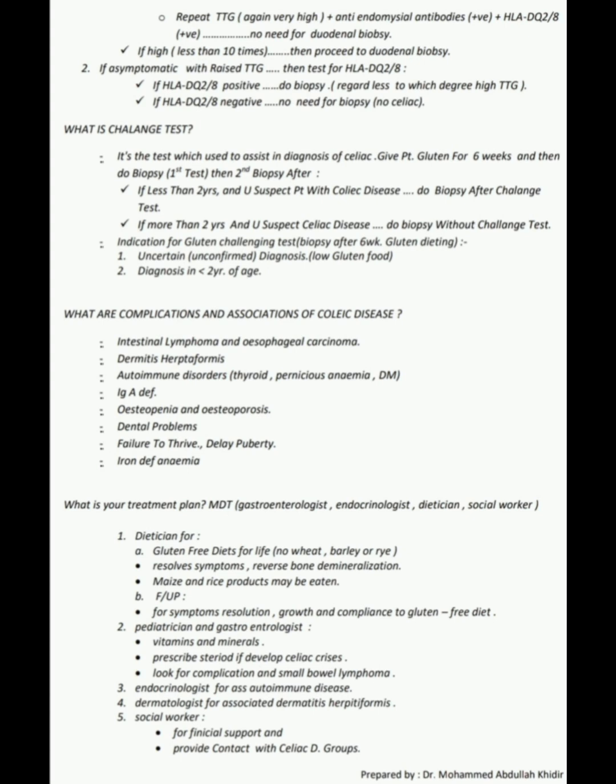If asymptomatic with raised TTG, then test for HLA DQ2/DQ8. If HLA DQ2/DQ8 is positive, do biopsy, regardless of how high the TTG is. If HLA DQ2/DQ8 is negative, no need for biopsy, no celiac.